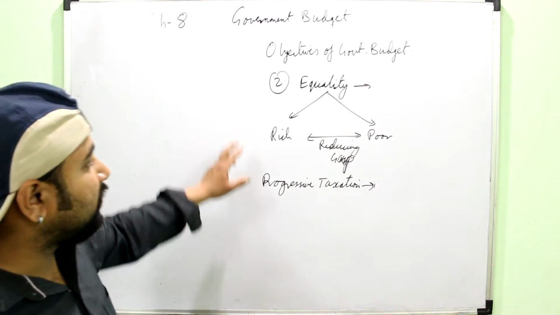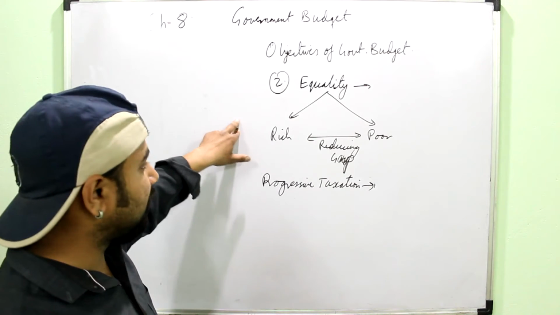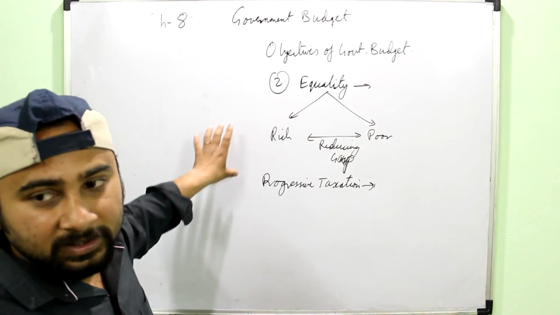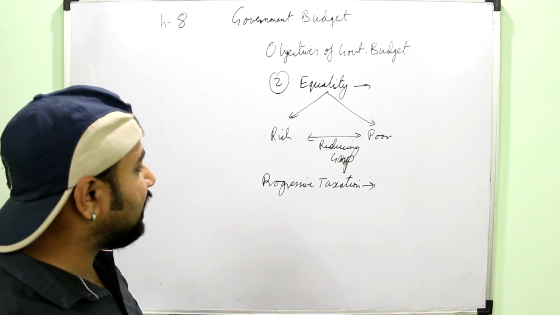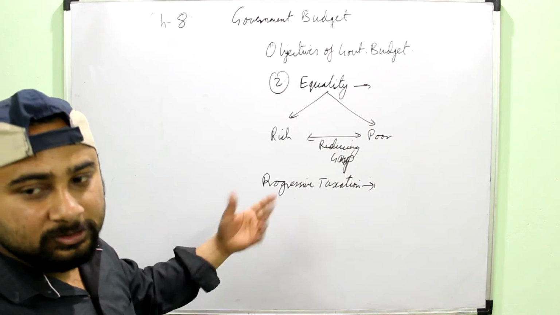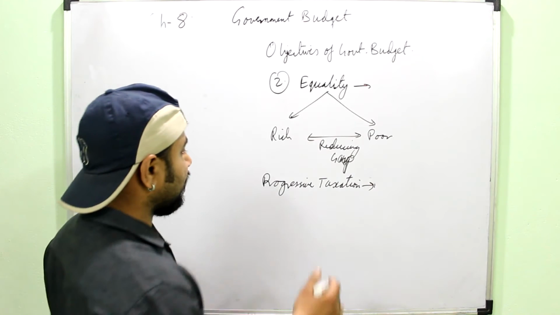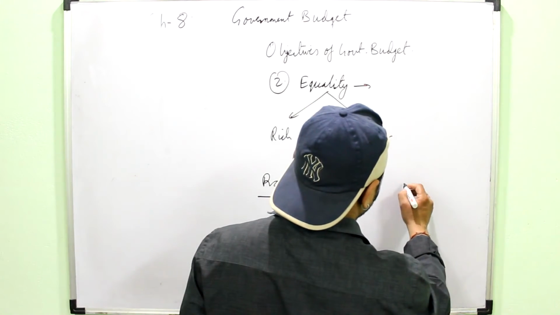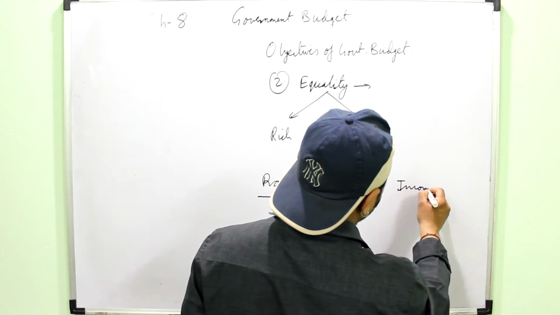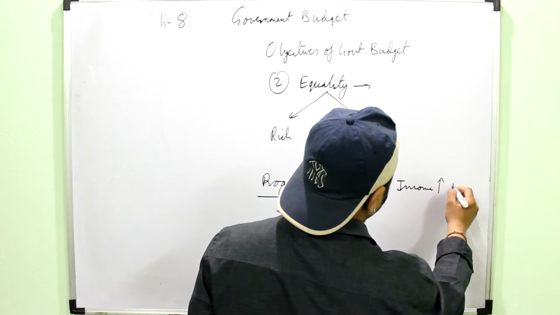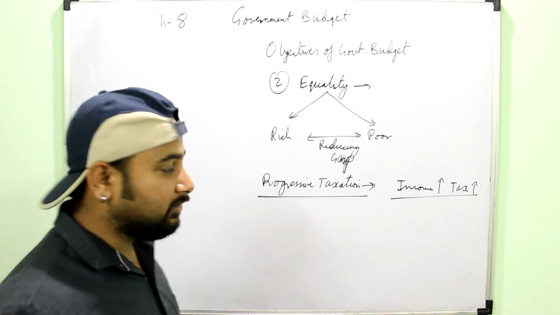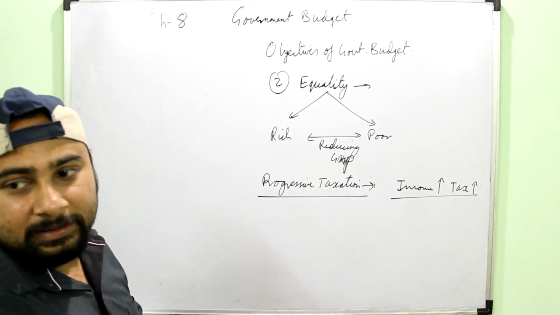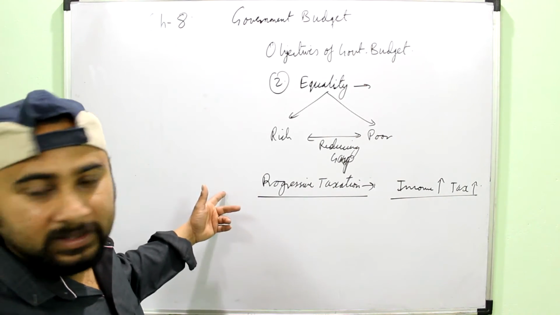And when you want to relate these objectives to the government budget, you have to remember that government budget simply means the planning of the government, how it is taking the money from the economy and how it is spending the money. So obviously the taxation policy also falls under the government budget. Progressive taxation means as your income increases, the rate of taxation also increases, as it is followed in India. Okay, as your income increases, the tax rate also increases.